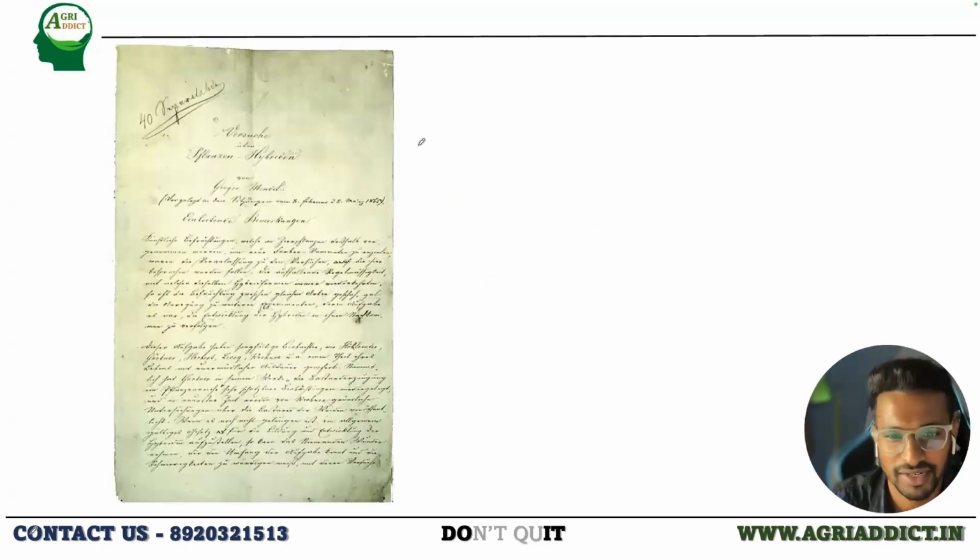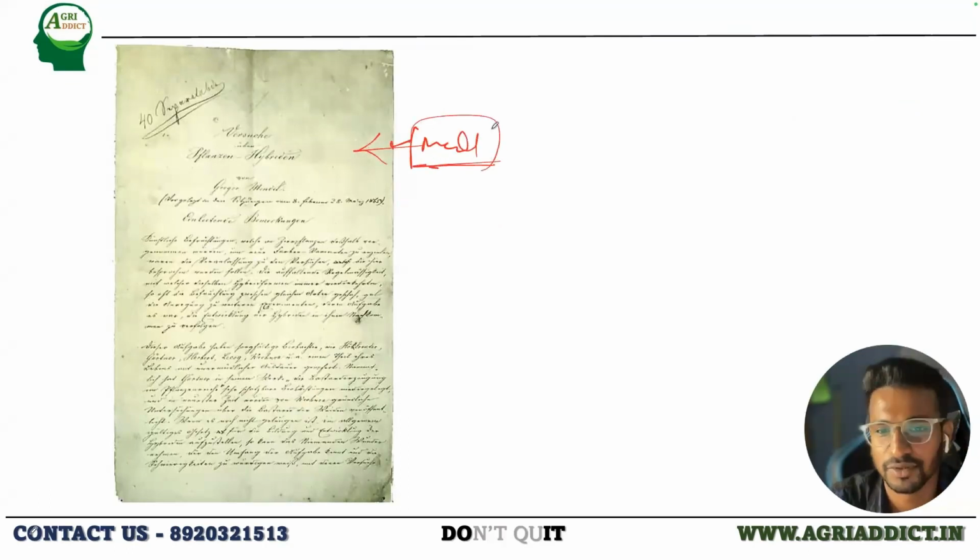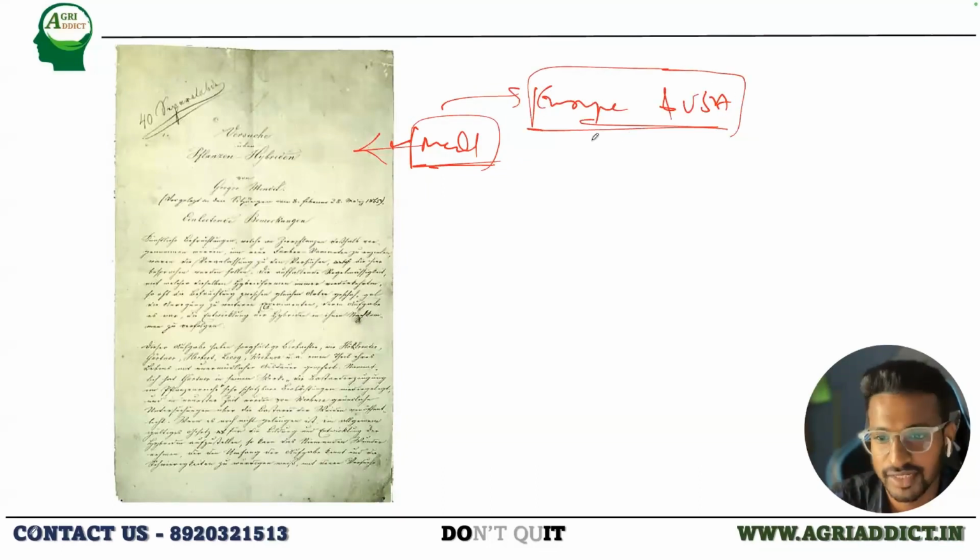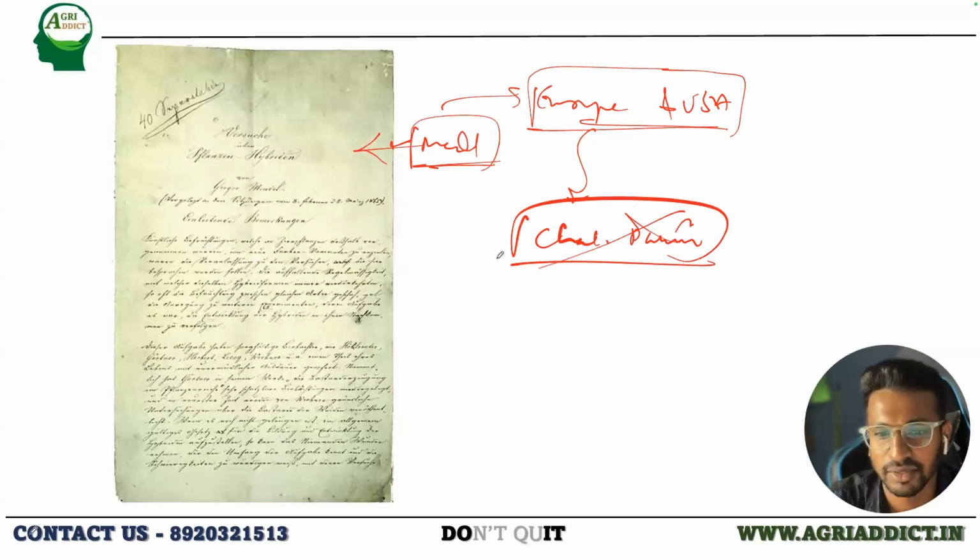I'll just show you the first page of the paper. So this is the paper which Mendel wrote. It was published all over Europe and the USA. And most interestingly, he also sent his paper to Charles Darwin, who was there at the same time, but he didn't read the paper at all. Forget about giving some thoughts to the paper. He didn't even read it because he was not okay with the idea that Mendel applied mathematics to biology.